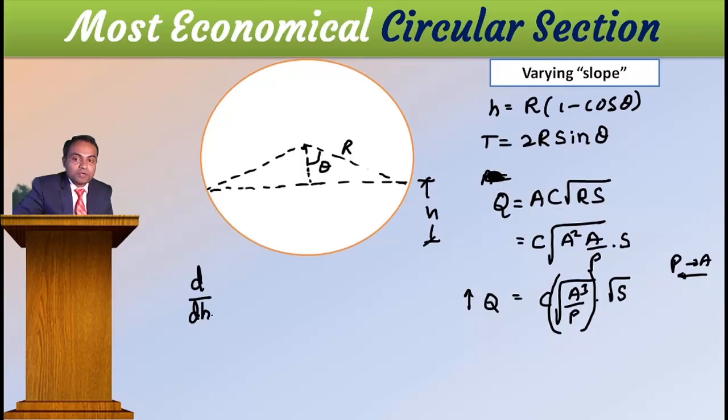Then differentiate with respect to theta. What do you need to differentiate? A cube by P you need to differentiate. What will you get if you differentiate A cube by P and equate to 0?